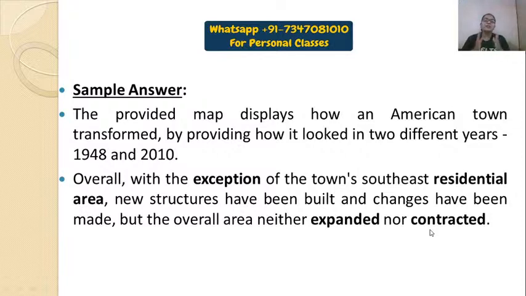I have already explained the meaning of expanded and contracted. Expanded means extended and contracted means reduced. So the overall area has not been expanded or reduced. There are certain modifications, but it is neither expanded nor contracted, right? So this is how we are going to write the introduction and overview.